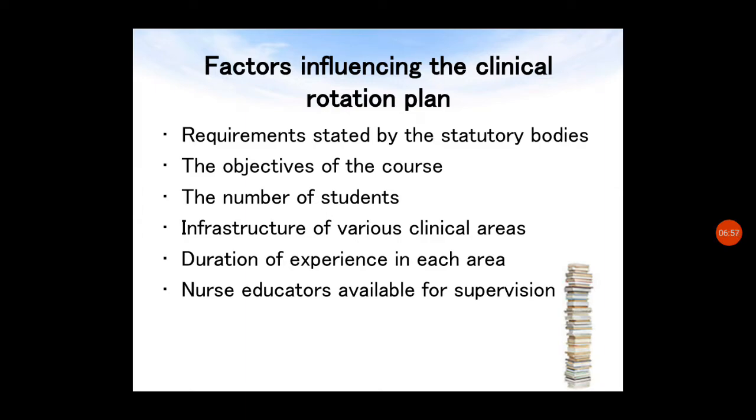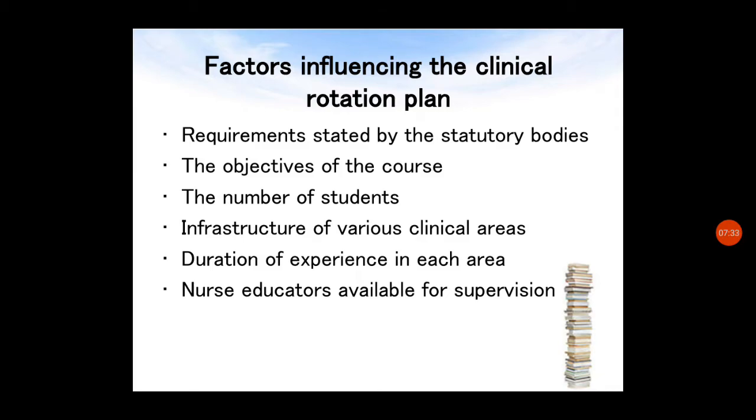Next is the objectives of the course. According to the objectives we have to consider the experience for the students. Regarding the number of students, too many or too few students should not be provided in each clinical area, so accordingly we have to post the students. For infrastructure of various clinical areas, we have to consider the number of bed occupancy, the number of clinical nurses available, and the specialty area.